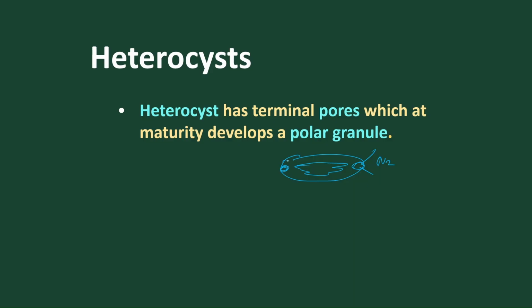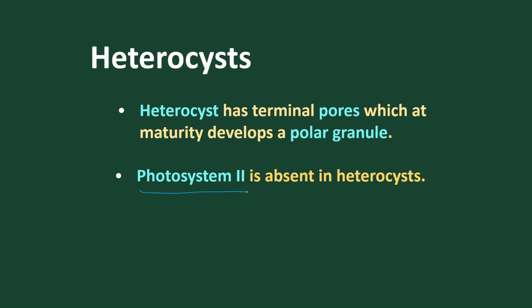And this matured opening also contains certain granules, called polar granules. They help in fragmentation and in the formation of new bodies, new asexual bodies for reproduction, called hormogonia. Photosystem 2 is absent in the heterocyst. This photosystem 2 helps in photolysis of water.